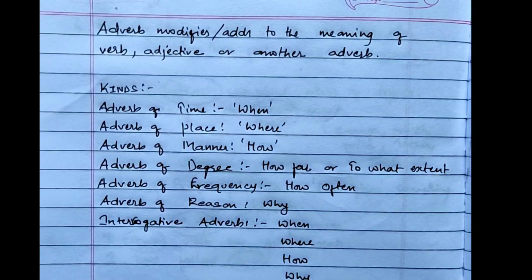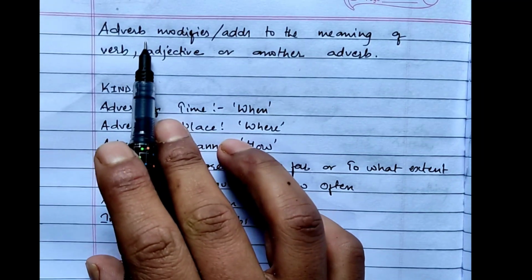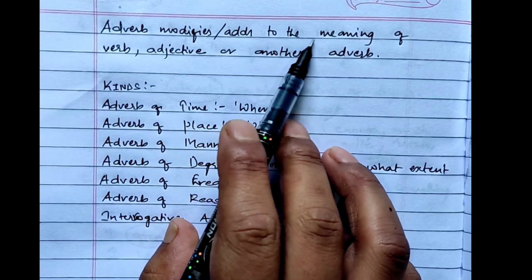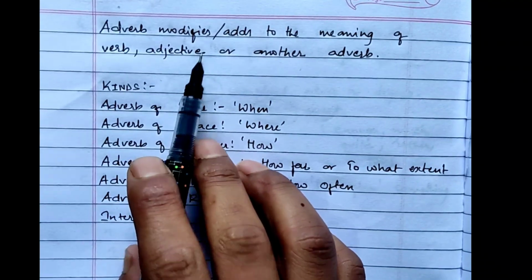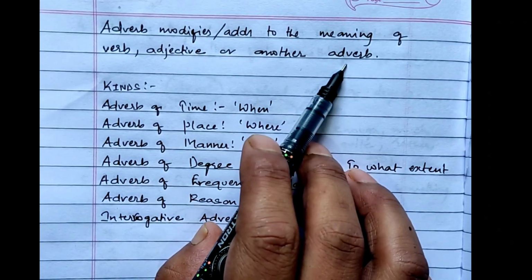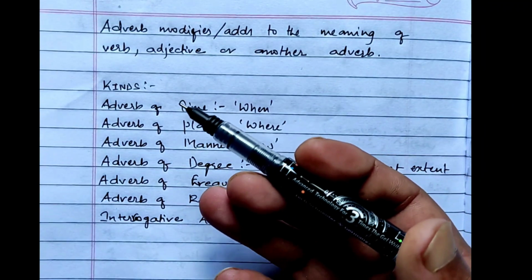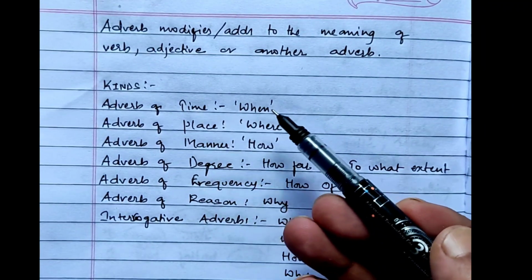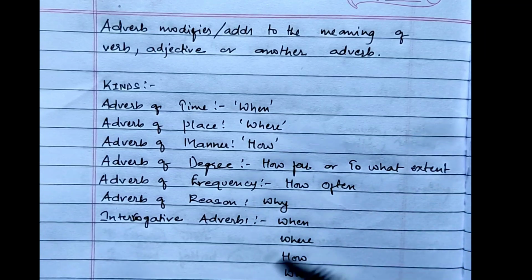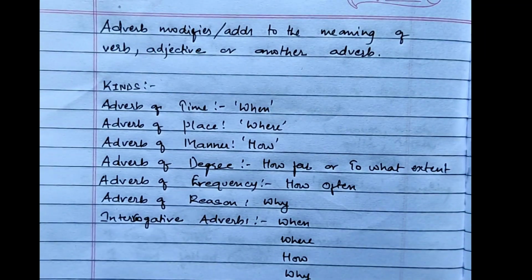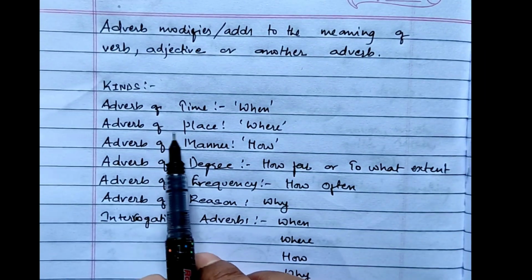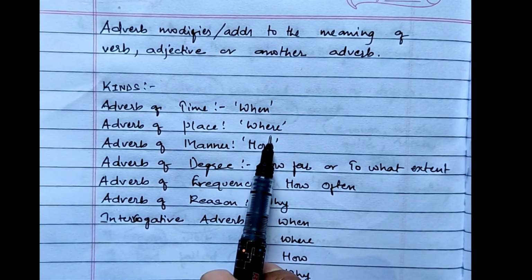Okay, so what we have learned today is adverb modifies or adds to the meaning of verb, adjective, or another adverb, and the kinds are adverb of time, when. Okay, when you ask the question using when, we get adverb of time, or it tells us when an action takes place. Adverb of place, where an action takes place.